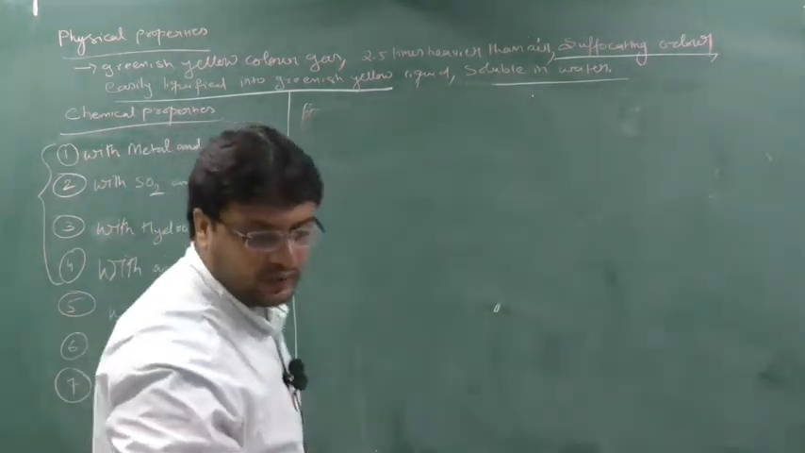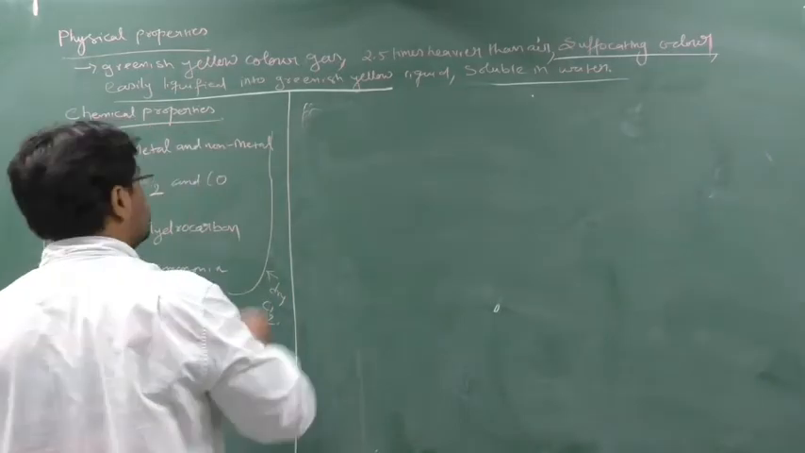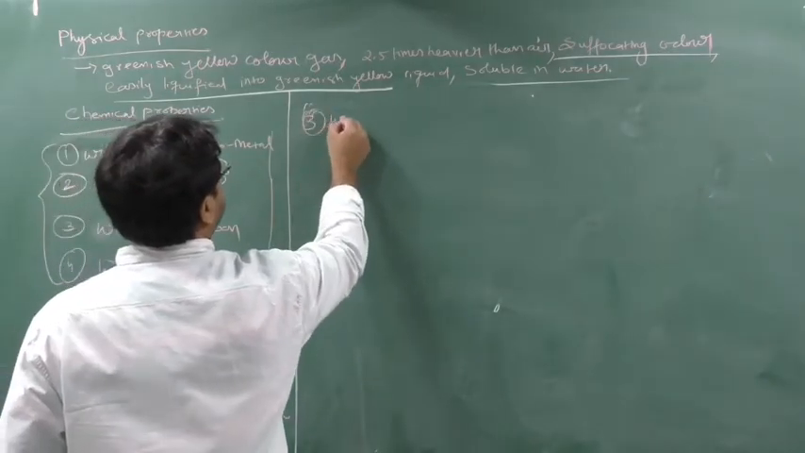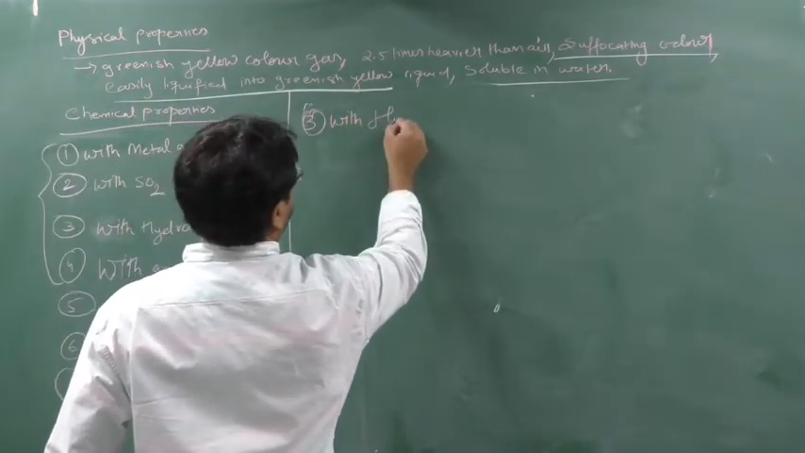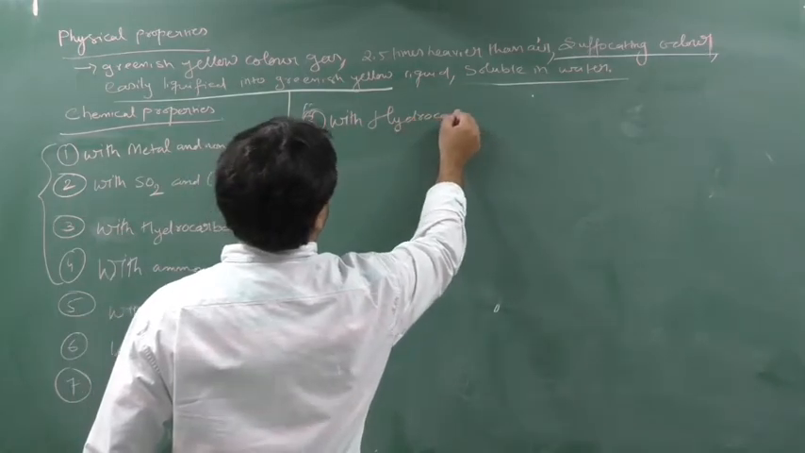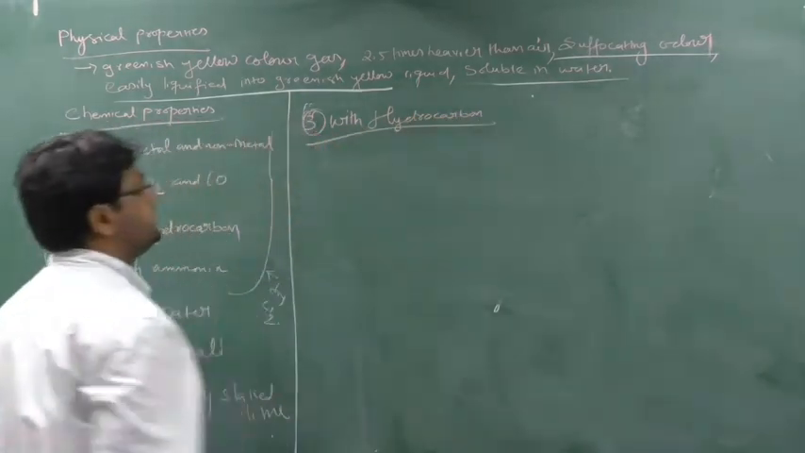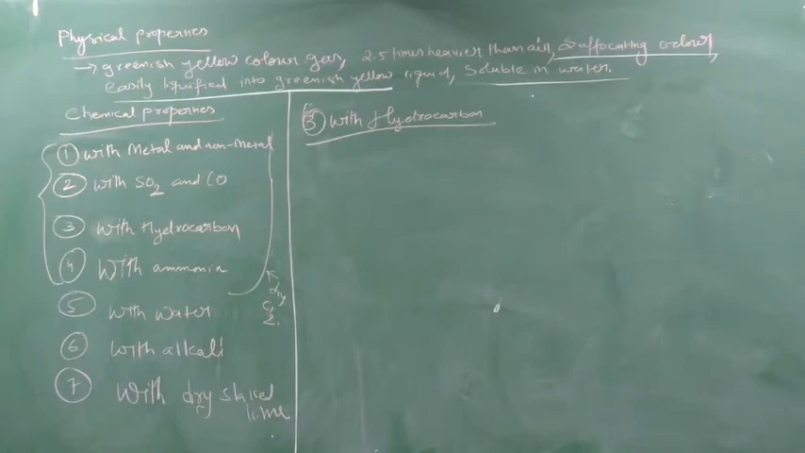So we will see the third property. The third property is also very important. Third property says with hydrocarbon. Write down. Okay. Write down. Chlorine reacts with a number of hydrocarbons, saturated hydrocarbons.